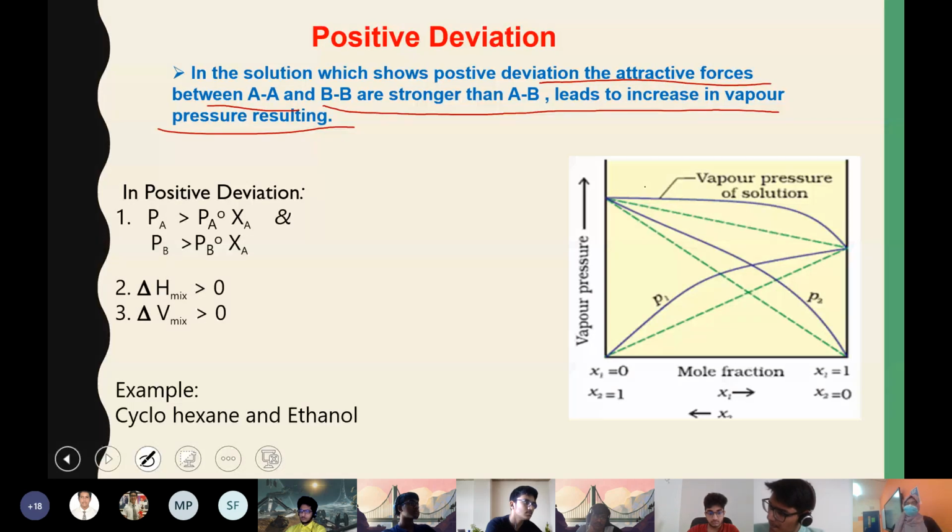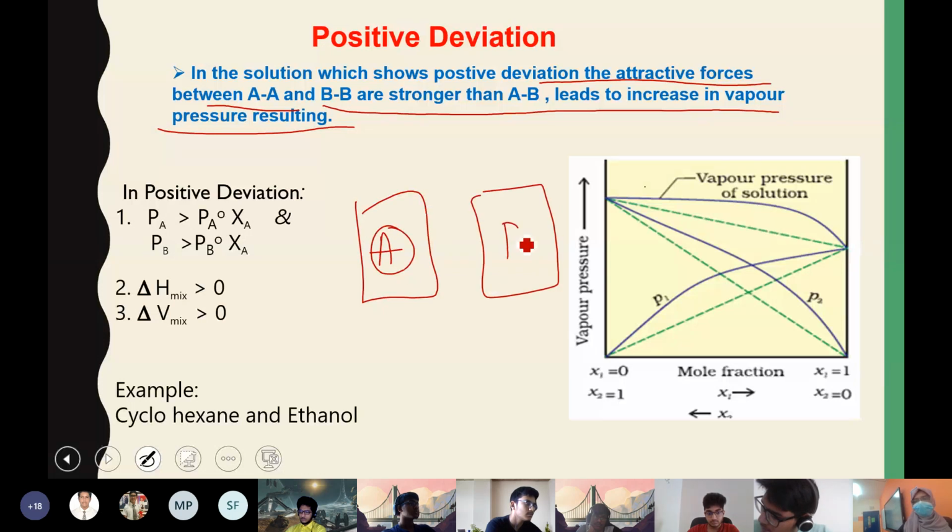That means when A was taken separately and B was taken separately, the particles were so attracted to each other that vaporization was very less. In the pure form of A and the pure form of B, there was a stronger attractive force, because of which vaporization was not happening.